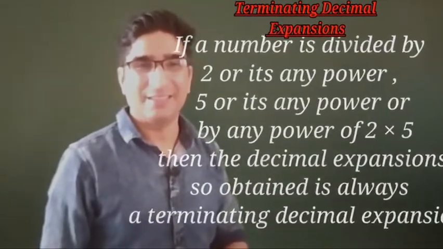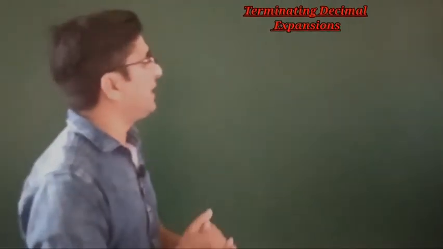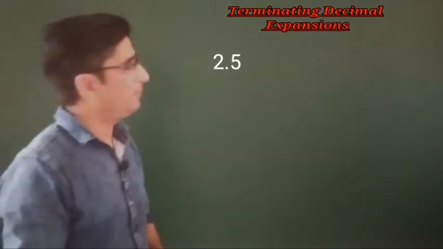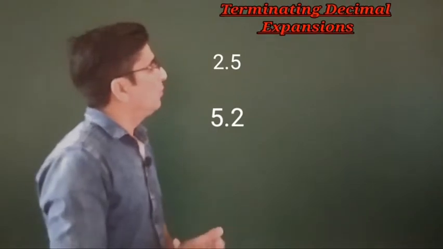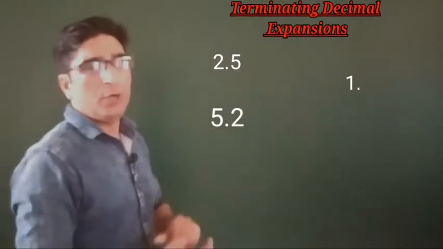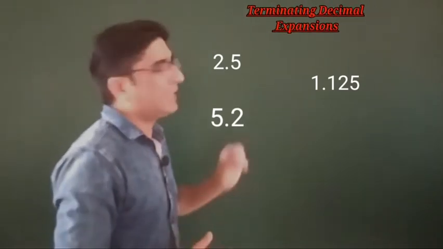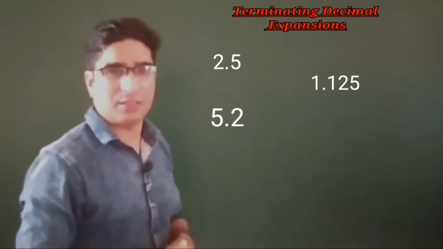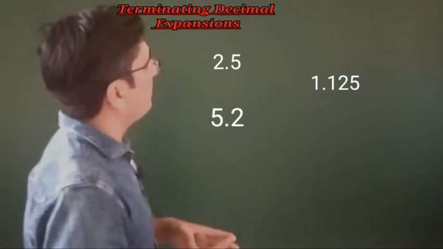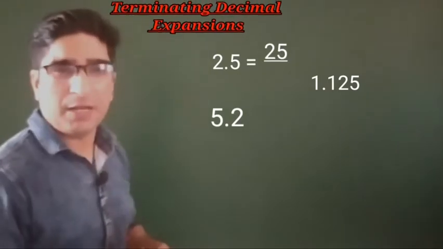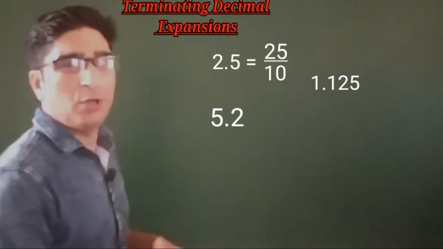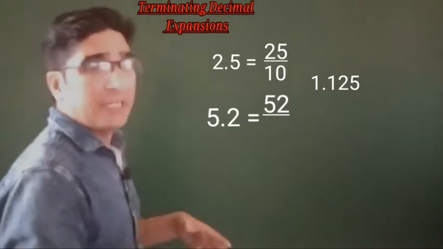Yes. Now these terminating decimal expansions you can check here: 2.5, 5.2 or 1.125. This can be expressed as a fraction. This 2.5 is equal to 25 by 10. This 5.2 is equal to 52 by 10.